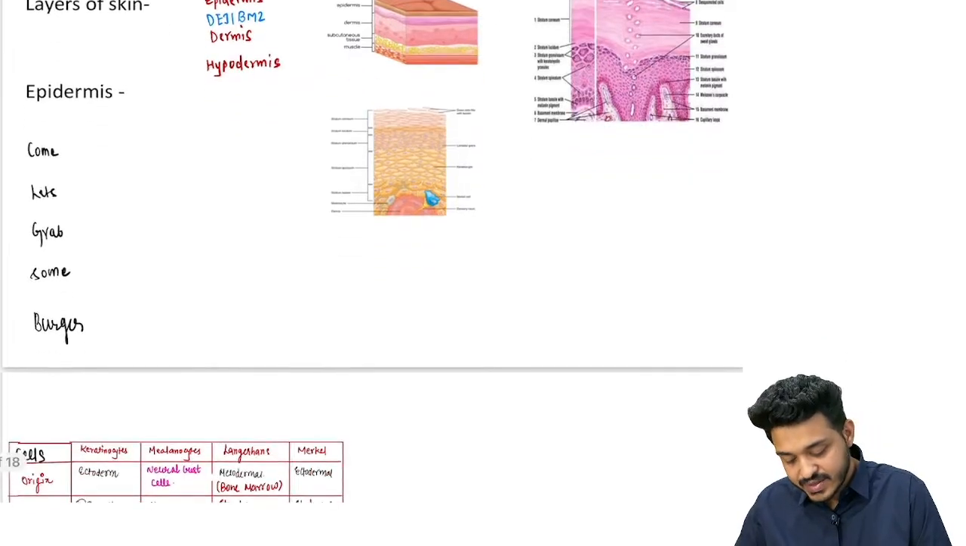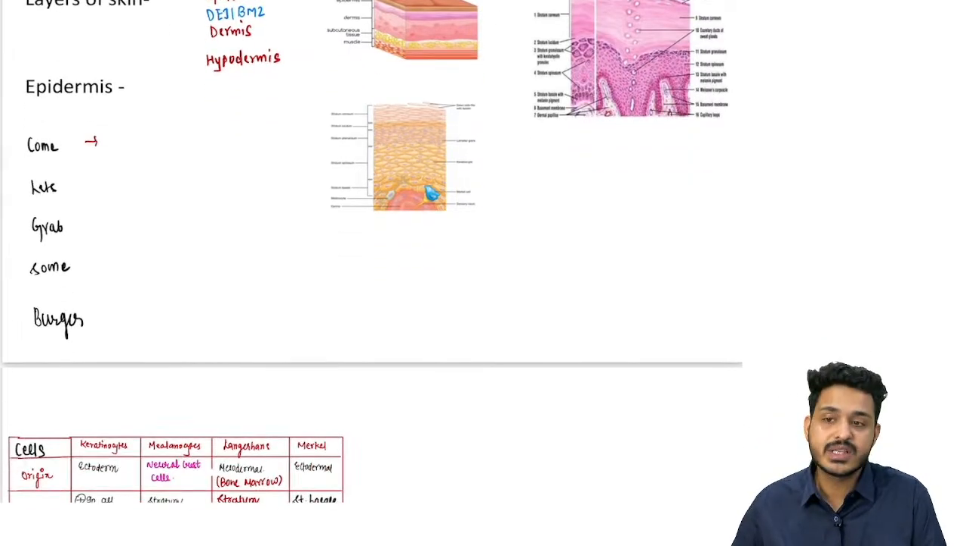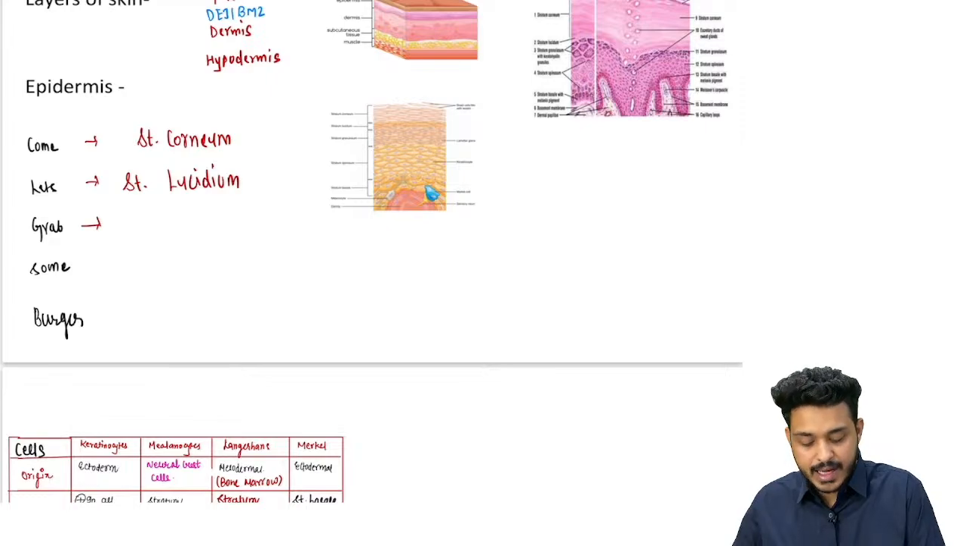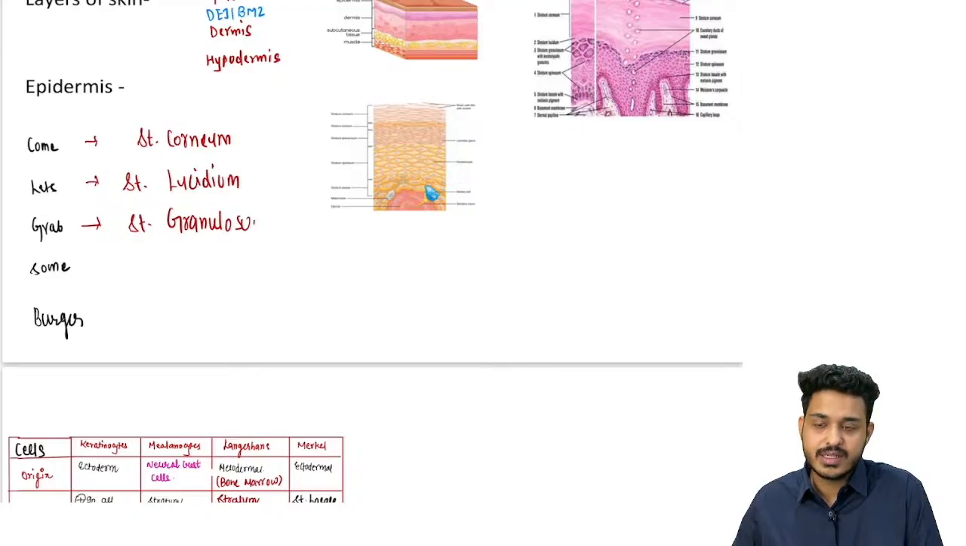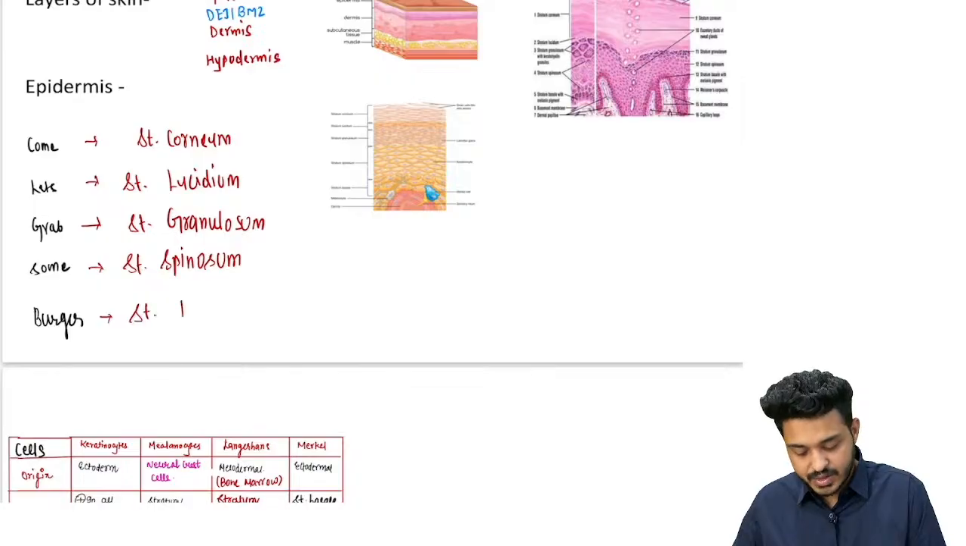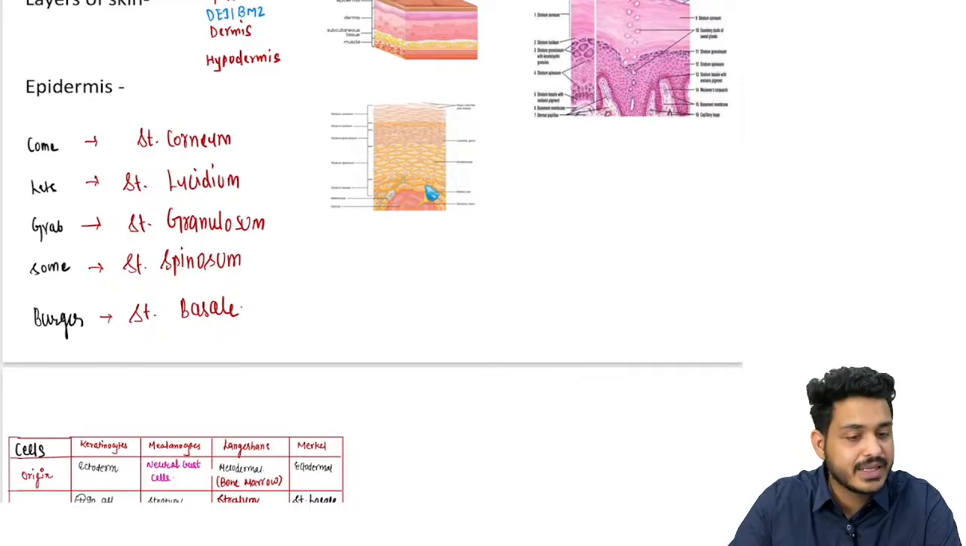What are the different layers we have? Come, for strata, meaning layer. So stratum corneum is going to be there. Then stratum lucidum. Then stratum granulosum. Then stratum spinosum. And then stratum basale. So these are the 5 important layers that we have in the epidermis.